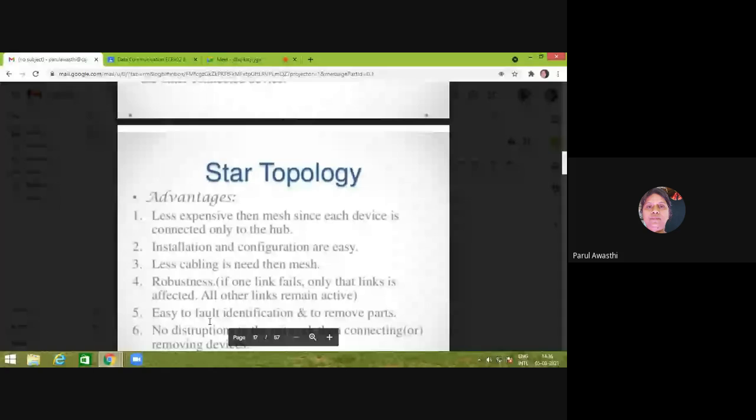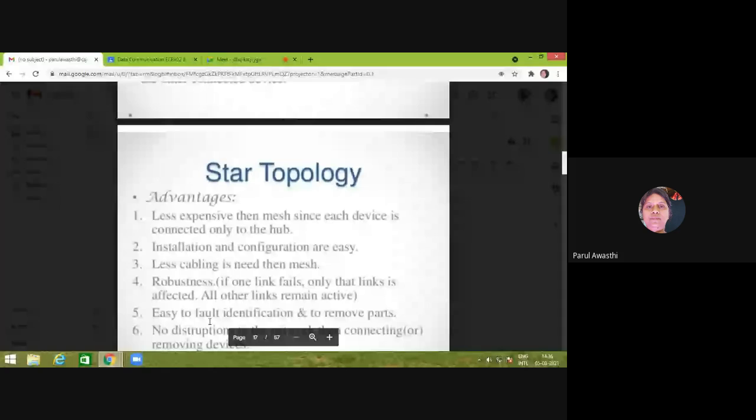Means how many links are required? N, which is equal to the number of stations. The number of links is equal to the number of stations. So obviously it will be less expensive because there is less use of the physical media. It is less expensive than mesh since each device is connected only to the hub. Installation and configuration are easy.